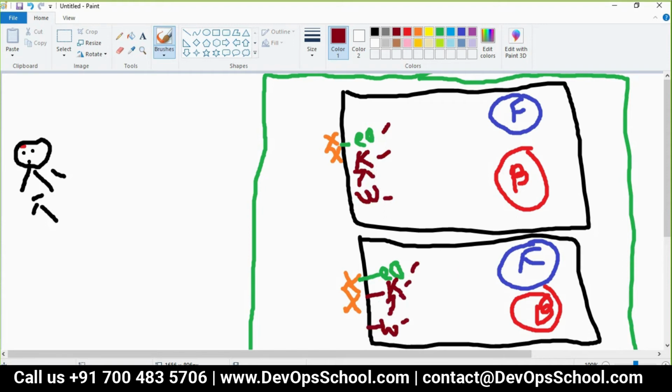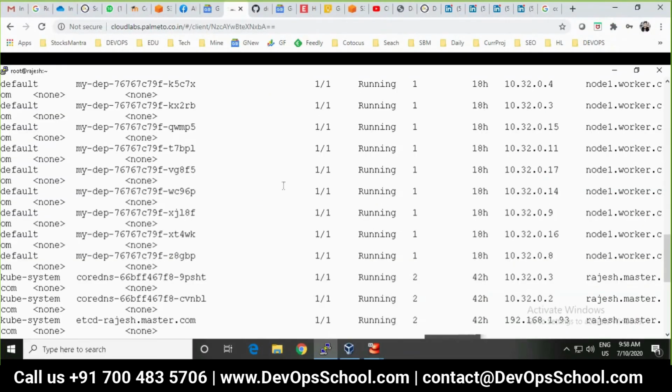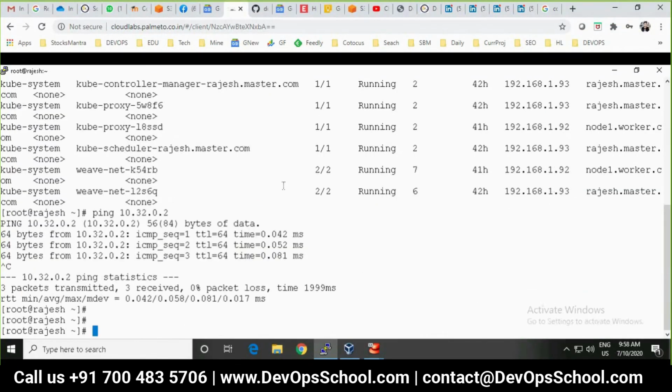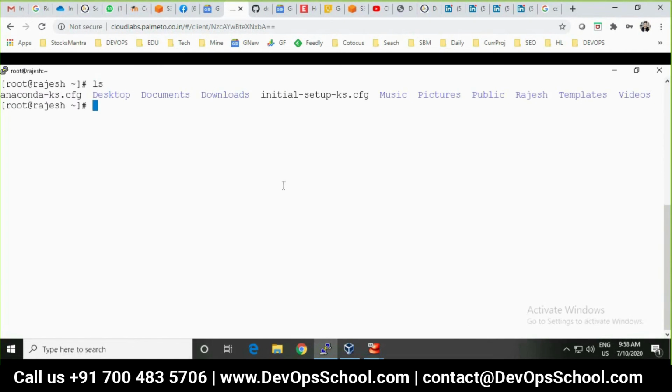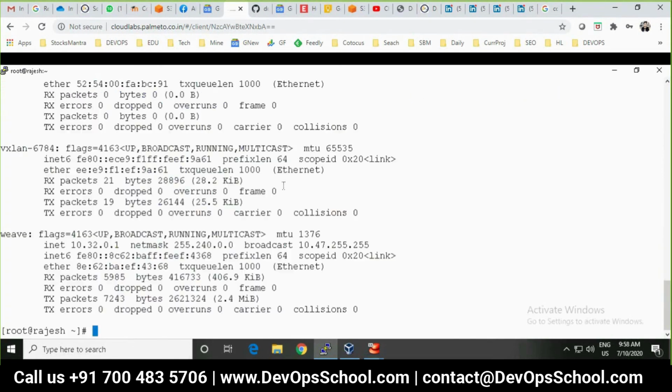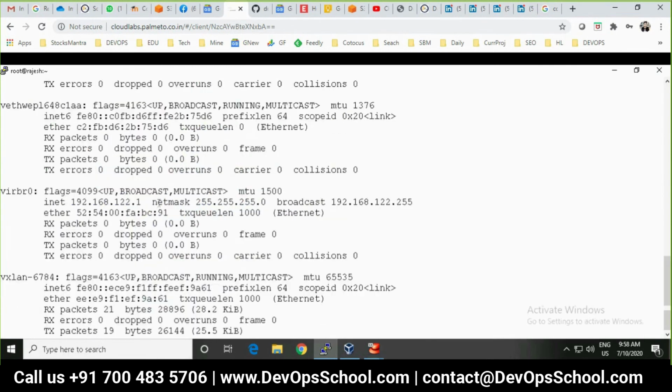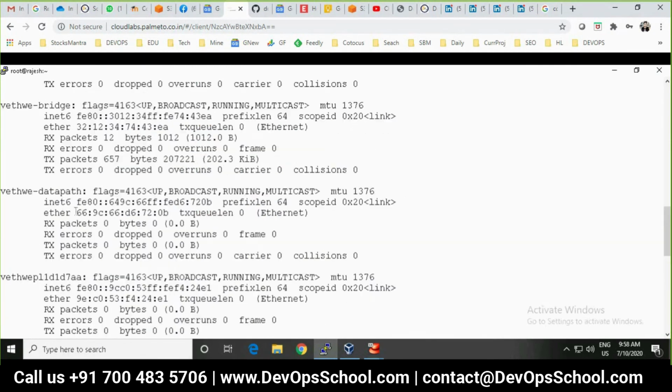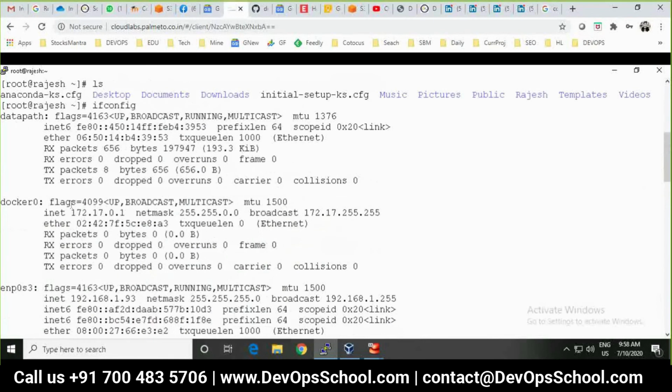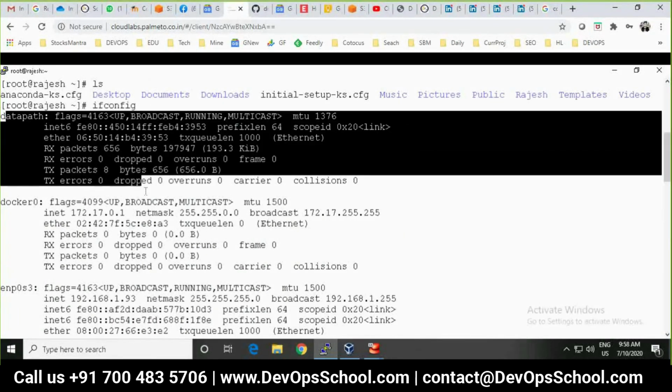First let's see that, so you'll get a visualization. See here, each config I find. I'm in the master, okay? See, this is a weave. And this is the data path, which is a queue proxy.